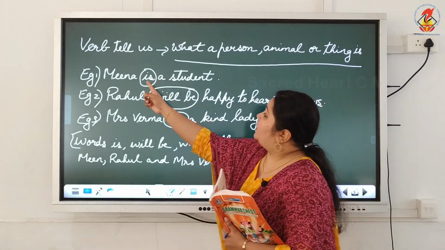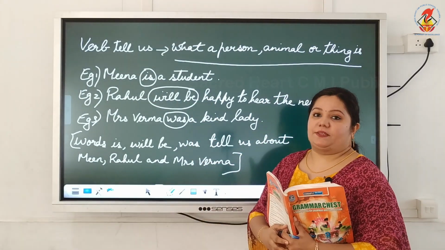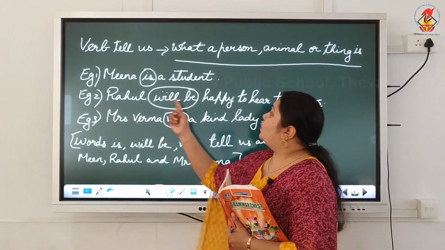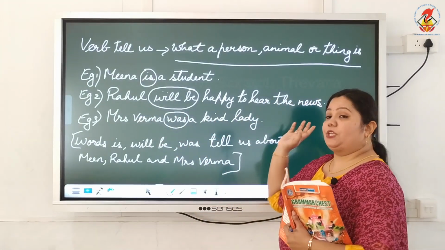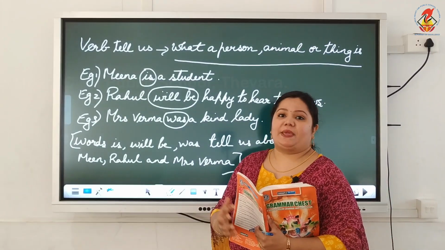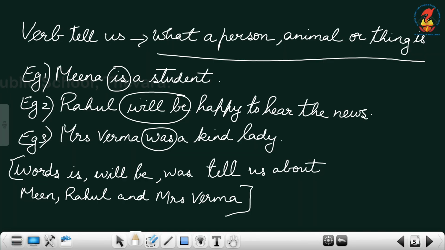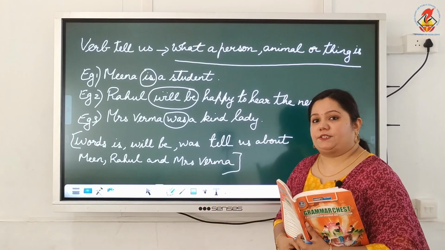And so we take the word is as the verb in this sentence. Now the second one, Rahul will be happy to hear the news. Rahul will be happy. How does he feel? In this sentence it is said Rahul will be happy to hear the news. So will be, we will take it as a verb of this particular sentence.